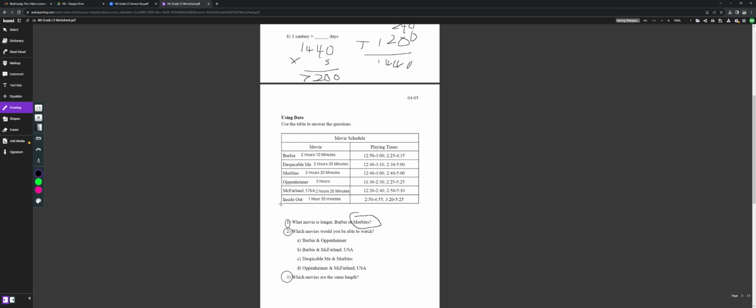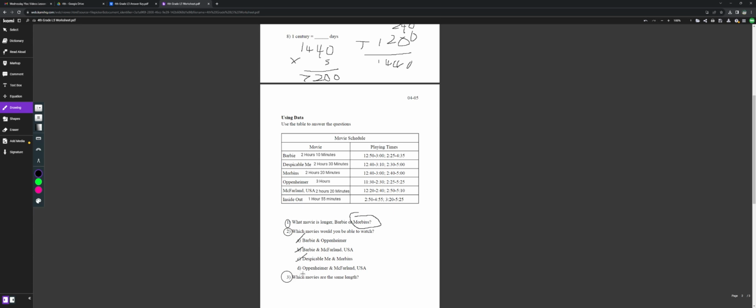For number 2, which movies will you be able to watch? If you look at Barbie and Oppenheimer, for the first time they run and the second time they come out, they start at the same time, so you wouldn't be able to watch it. For B, Barbie and McFarlane, same thing. They start at different times, so you can't watch them. C, Typical Me and Morbius, they start at the same time for the first time, and then Typical Me starts 10 minutes earlier, so that wouldn't work.